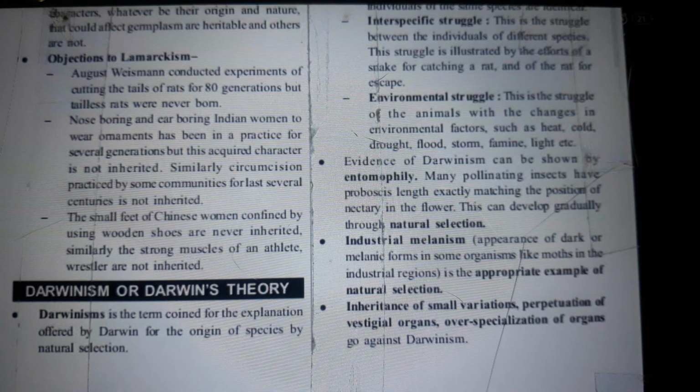Nose-boring and ear-boring by Indian women to wear ornaments has been in practice for several generations, but this acquired character is not inherited. Similarly, circumcision practiced by some communities for the last several centuries is not inherited. The small feet of Chinese women confined by using wooden shoes are never inherited. Similarly, the strong muscles of an athlete wrestler are not inherited.